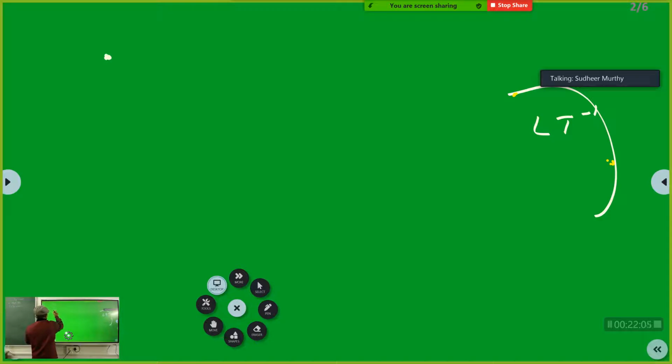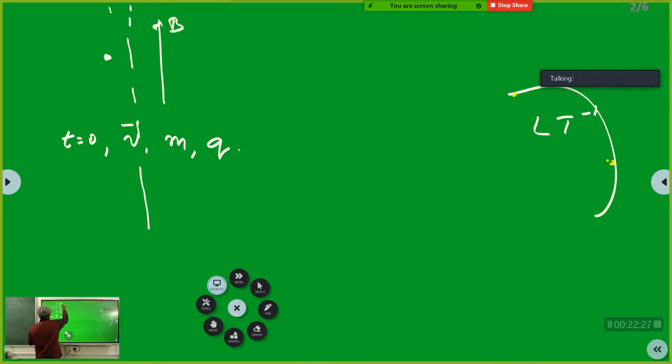Now, at time t is equal to 0, the velocity is v bar, the mass is m, charge is q. Okay, fine. Now what happens is, there is nothing. Now supposing it enters a region. See, in this region, you have got magnetic field. V bar. Magnetic field, what is magnetic field?